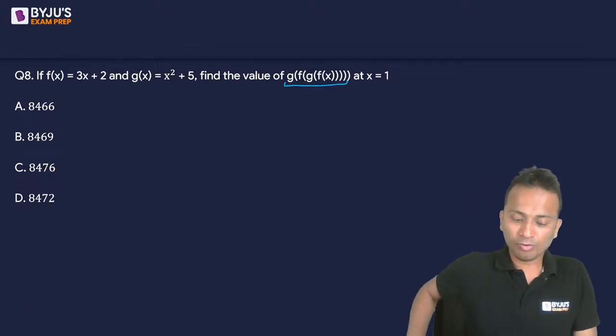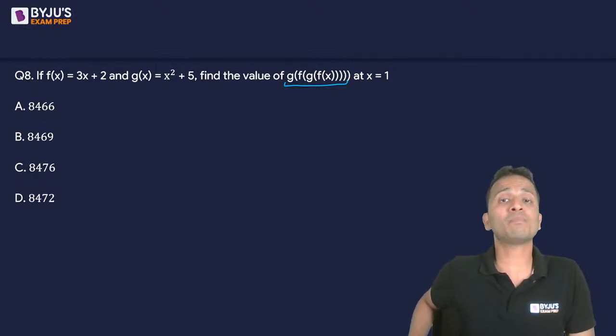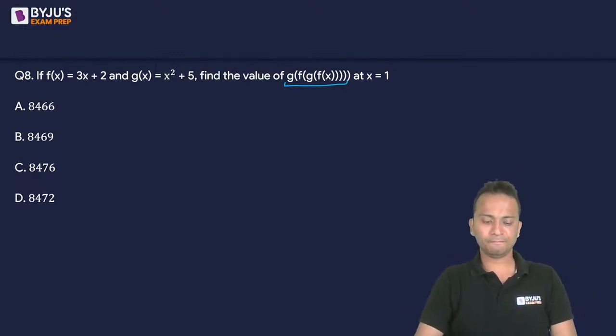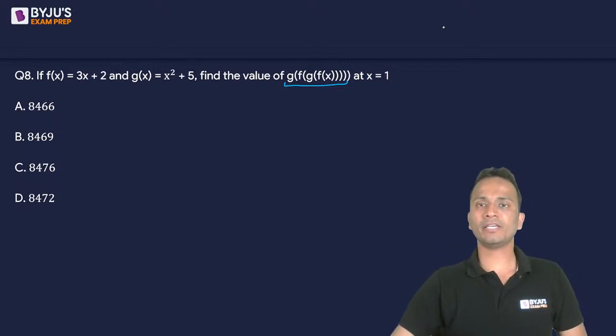Vaishnav, the minimum value of r plus 1 upon r, or x plus 1 upon x, will be 2 if r is positive. If r is negative, then the maximum value will be -2. Okay. So I'll write it here for you.